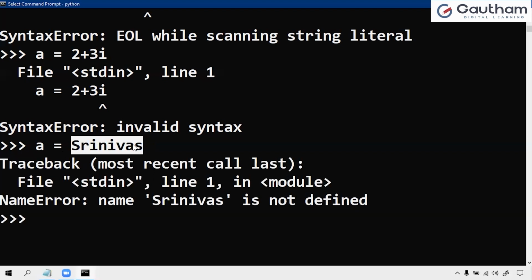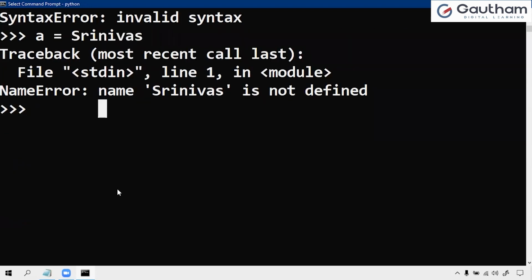Any name in Python is an identifier, like a function name, module name, variable name, whatever it is. So it is treating it as some name, some identifier. That is the reason it is giving a name error, that the name is not defined.